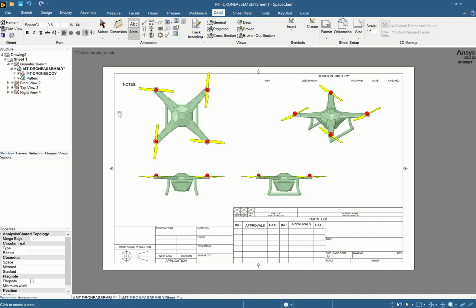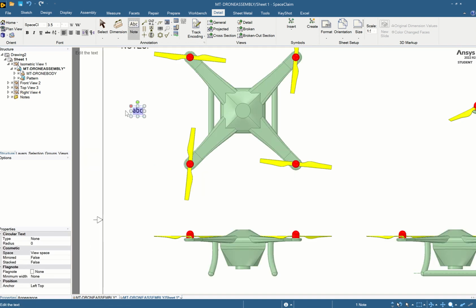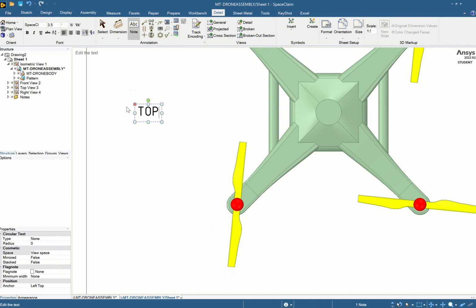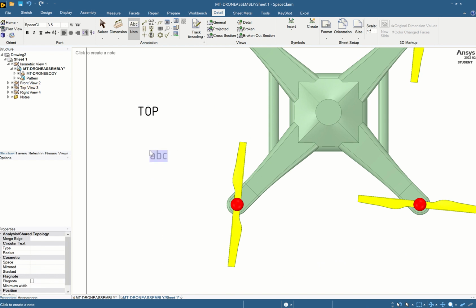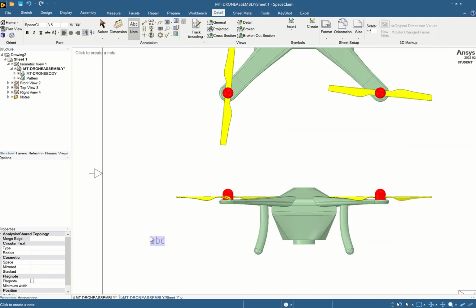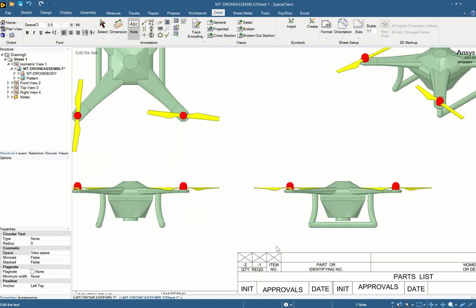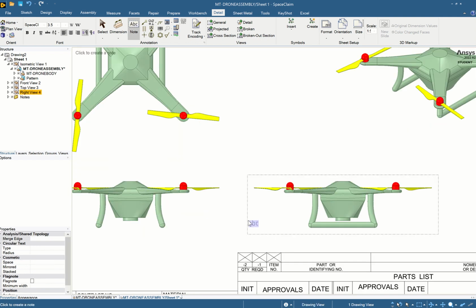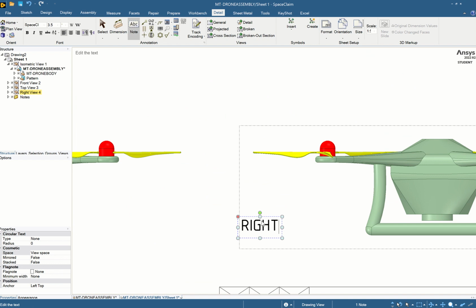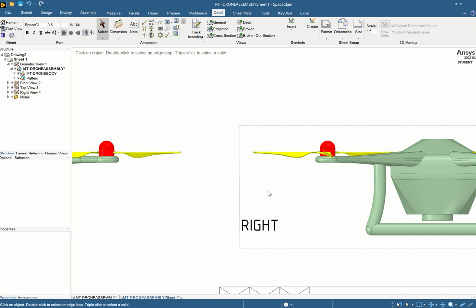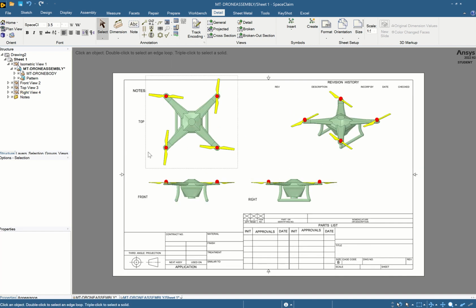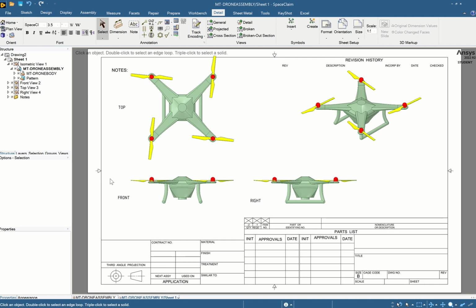So hit Note, click in here, zoom in, call it top, all capitalized, top view, front view, and type in here right view. Hit Escape twice. Okay, let's square it up, hit Home, Save. All right, so now you have your views named: top, front, right.